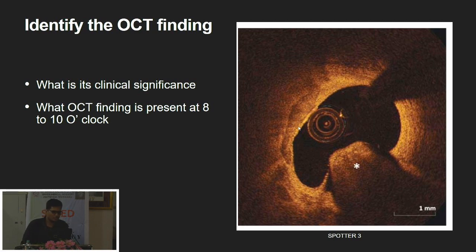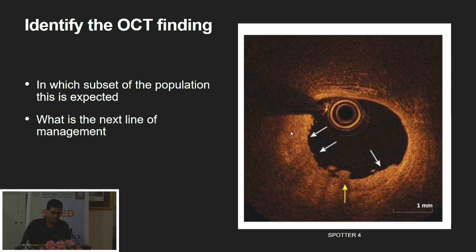So then the last OCT case. What is this condition, in which subset of the population is this expected, and what is your next line of management when you see this? Okay, this is an ACS, anybody? Do you think there is any dissection over there? There is no dissection at all.